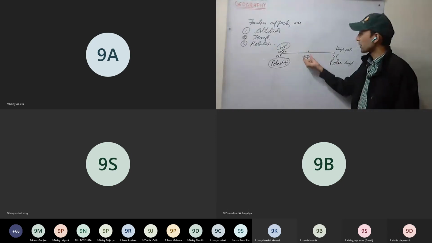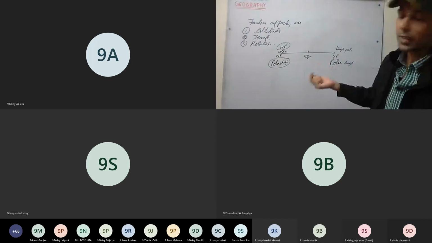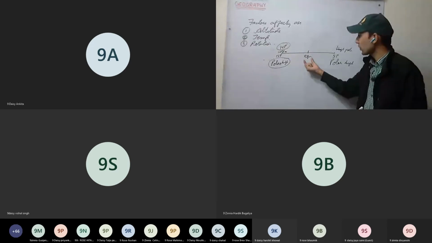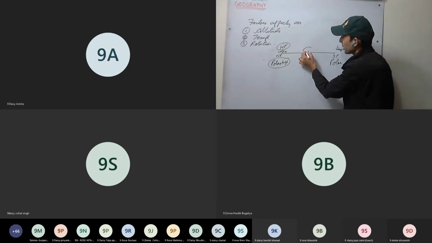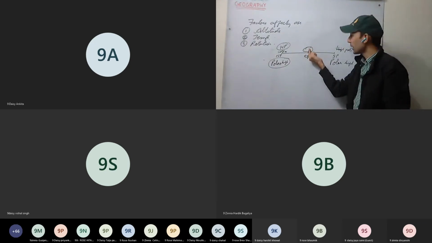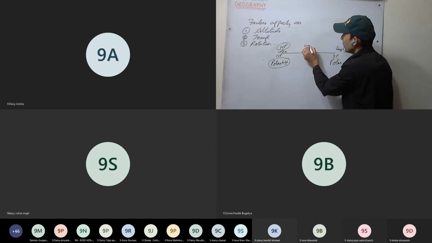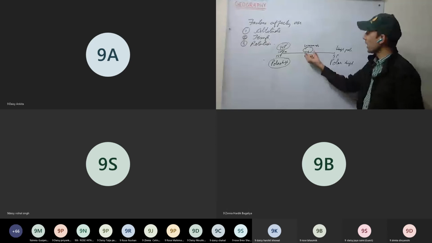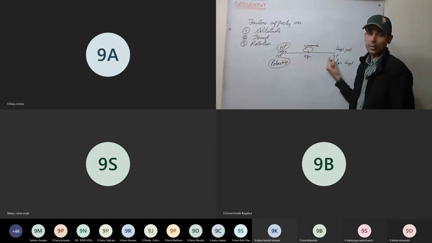Most of the heat is concentrated on the equator. Okay, I'm explaining it again. Just look here. Most of the heat is concentrated on the equator. Therefore, what happens to the air here? It gets warmer. It will become hot. It will be warm air. Here we have cold air, and on the equator we have warm air, warm air on the equator, cold air on the poles.